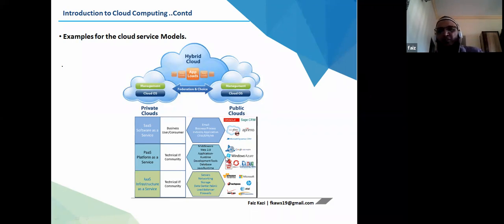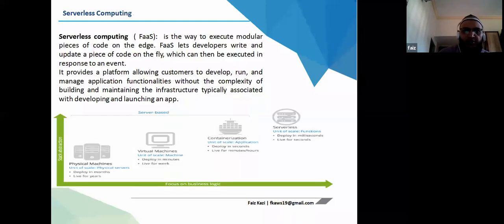The examples for this are AWS, where it is known as Beanstalk. For Azure also we have some components, and for Google I think it is App Engine. That works as a platform as a service. For software as a service, everything is trusted, like Office 365 from Microsoft, and Google Suite. They have built their applications on their cloud, and they are providing their applications on a pay as you go, subscription model. That is an example of software as a service.